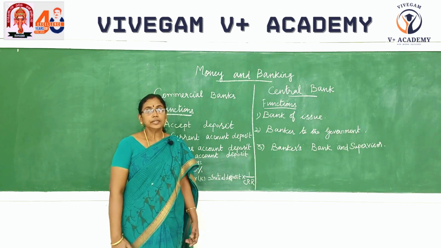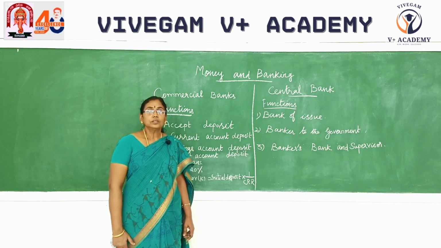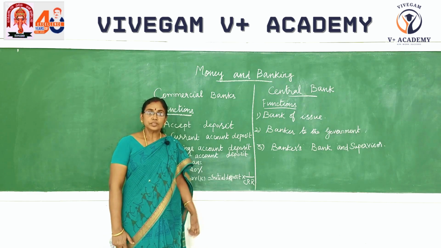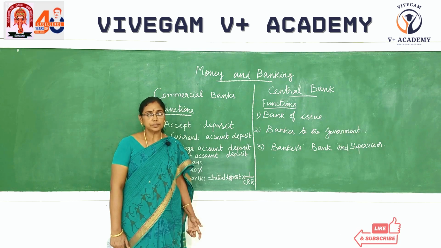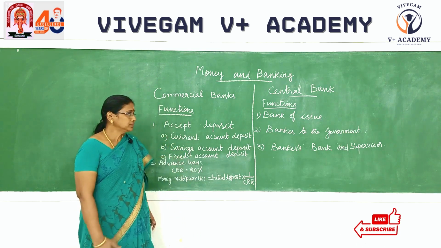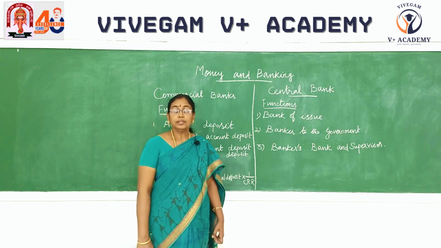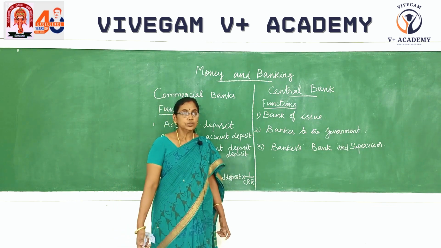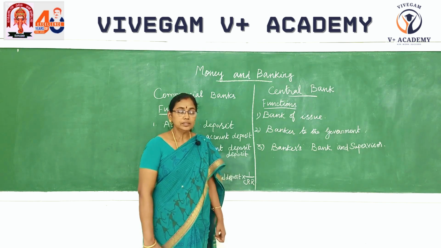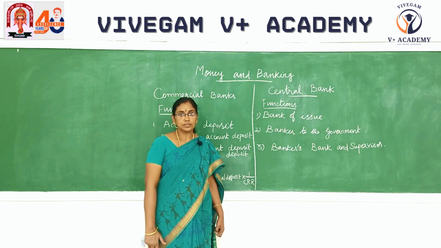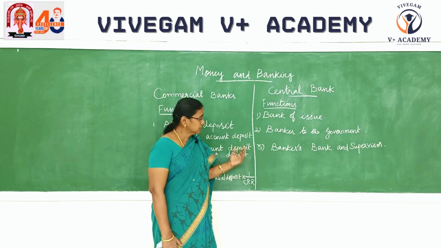Commercial bank is a type of financial institution. It performs two functions, that is advancing loans and accepting deposits. Next we shall move on to the central bank. How do you define central bank? It is an apex bank. It has the sole authority to issue currency notes. In India, Reserve Bank issues currency, and there are three functions of central bank.